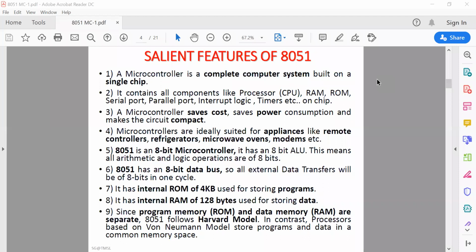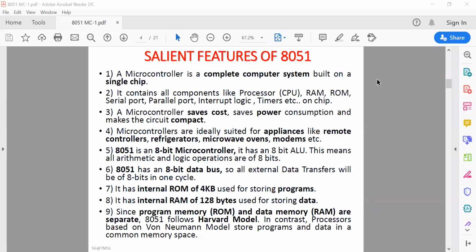It has two 16-bit timers or counters which act as up counters. They are generally used to produce hardware delay or for counting external events. There are 5 interrupts operating at 2 priority levels, which can be generated internally as well as externally. And 8051 has 2 power saving modes: idle mode and power down mode.